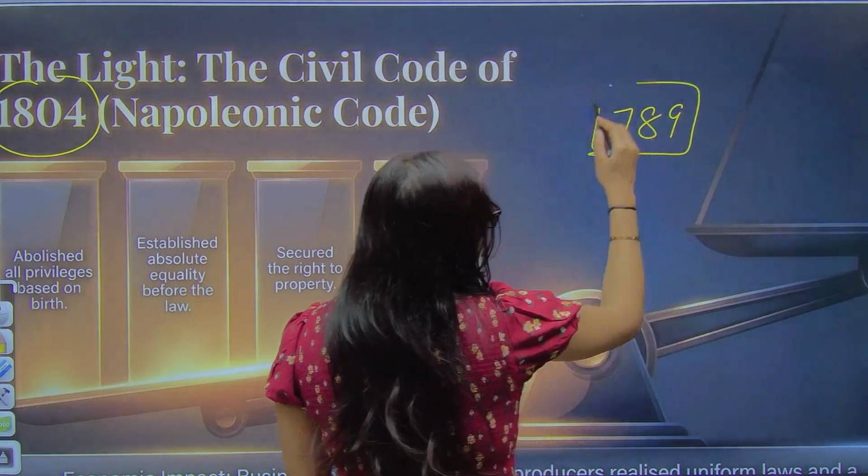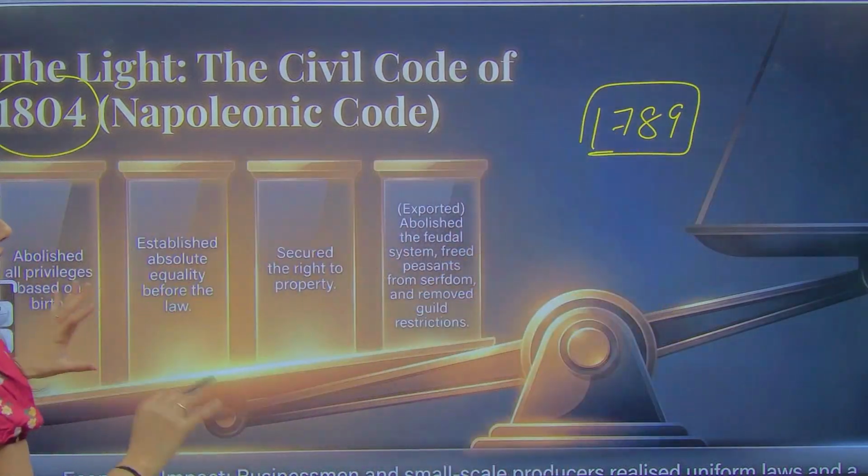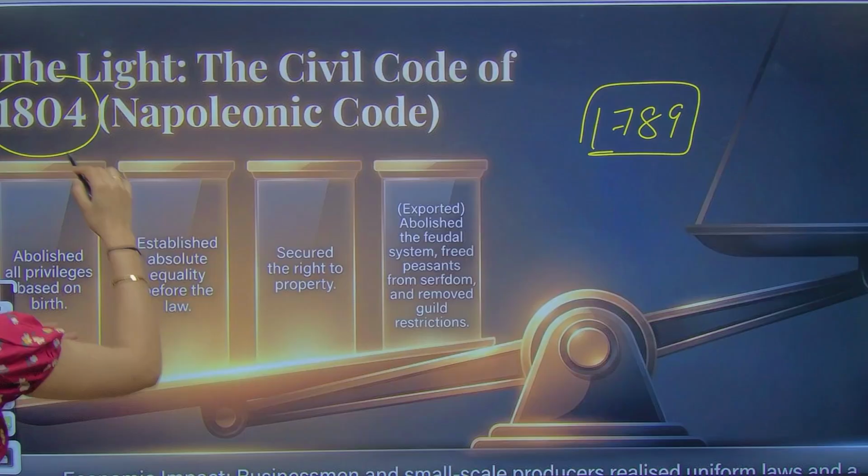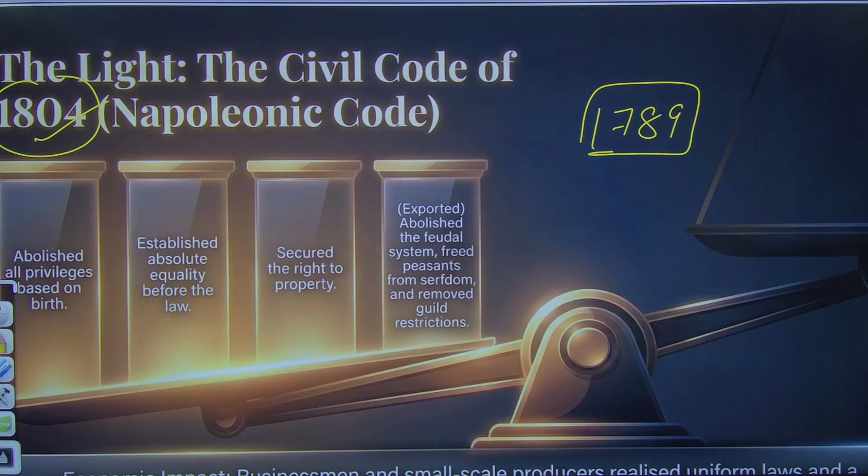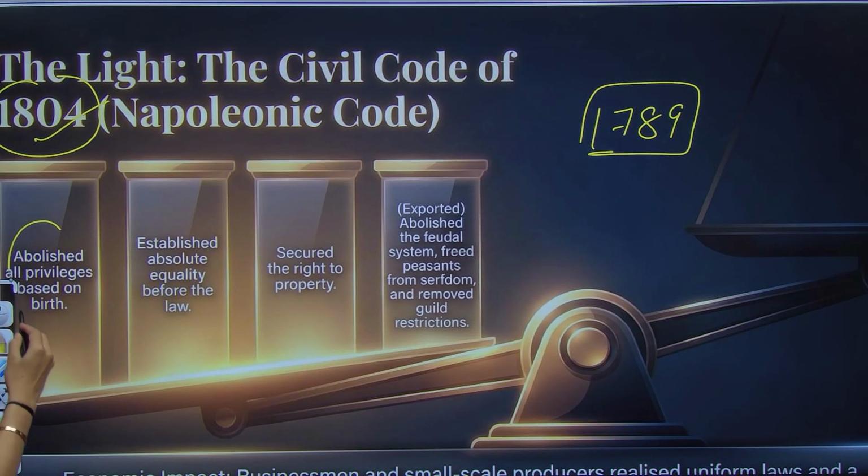So what is the difference? In these 90s, when these ideas were spreading, he came into the picture. In 1804, he brought his code. What was the code? Abolished all privileges based on birth.